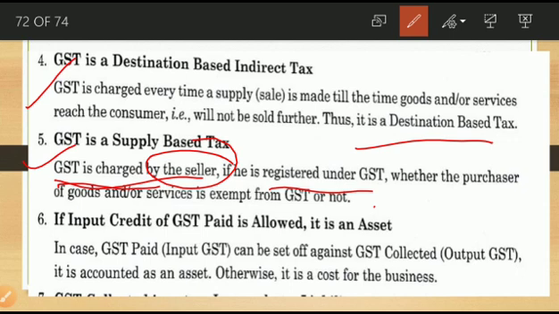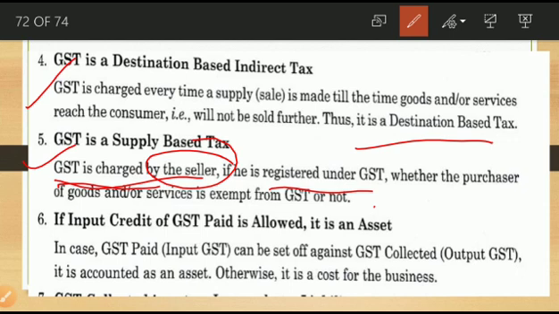Okay, that means supply based only, whether the purchase of goods and services is exempt from GST or not. So that means if certain items are exempted from the GST, that is not considered, but he is charging this GST, that is supply based only.